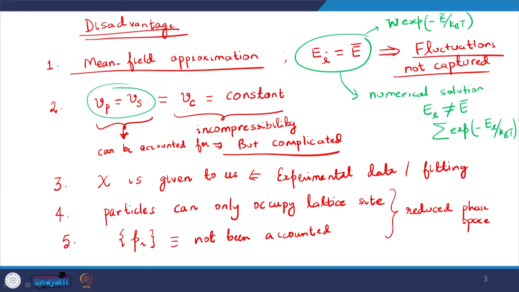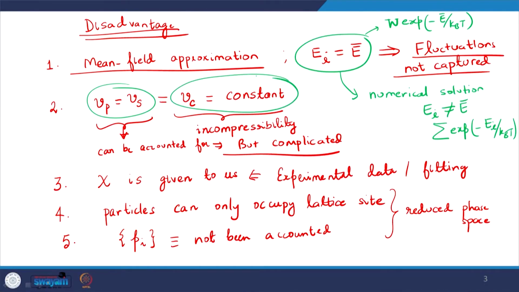The next concern is right here. I was telling you that this can be accounted for by doing a more complicated lattice. This part in fact is, even though there can be liquids which are not incompressible, I mean, if I want to put it correctly, all the liquids will be compressible, but the amount of the compressibility will vary, right.